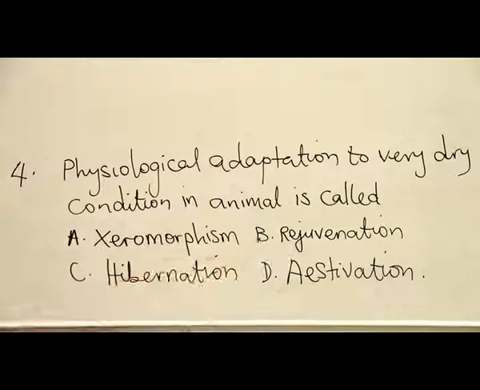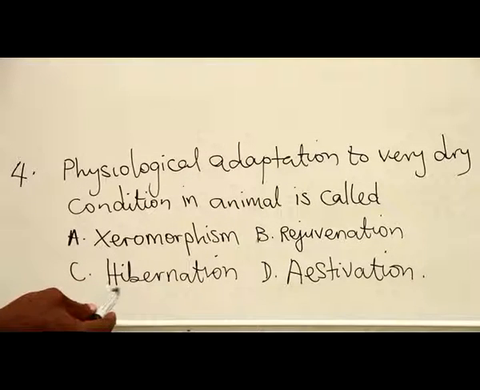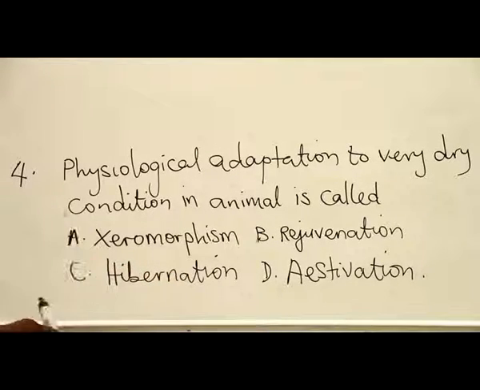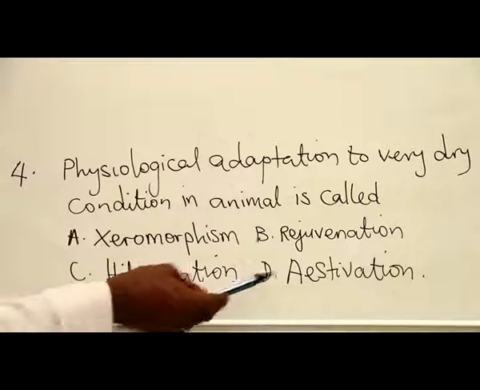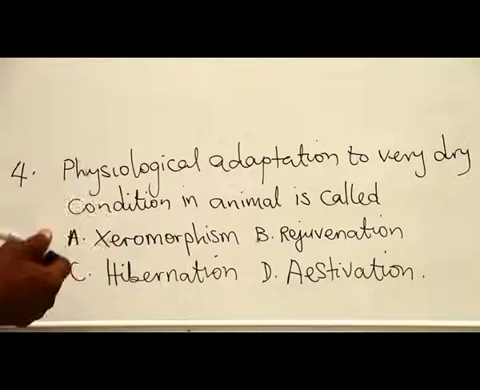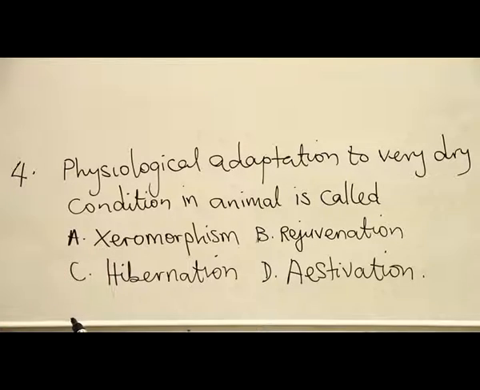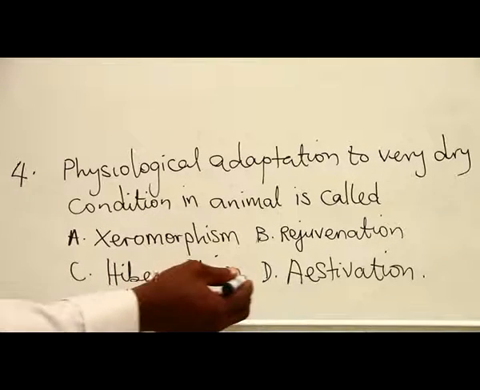B, rejuvenation, is to become reproductive again or to become young again. Then C, hibernation. This is a physiological adaptation to cold weather. Then D, estivation is physiological adaptation to dry condition. So answer is D.